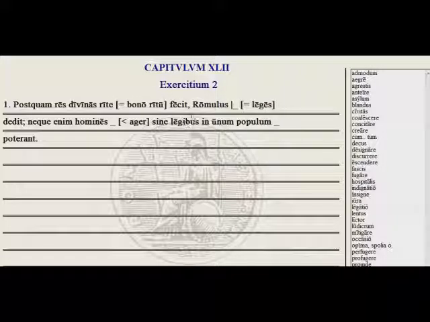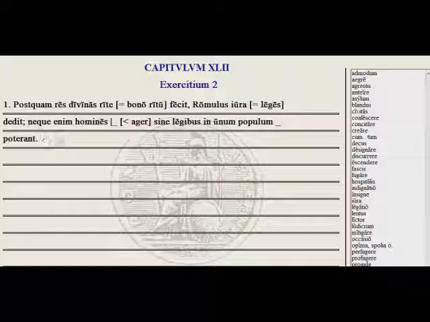Romulus blank, where it means leges, gave. So Romulus gave laws, and the word that means leges here is jura, from which we get all the words like jurisprudence and jury, because the I became a J in the Middle Ages.